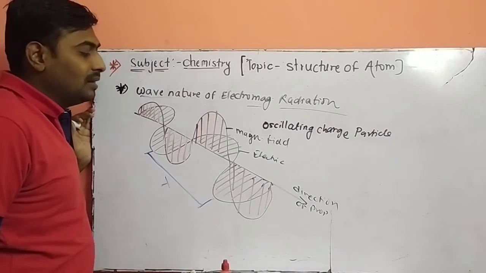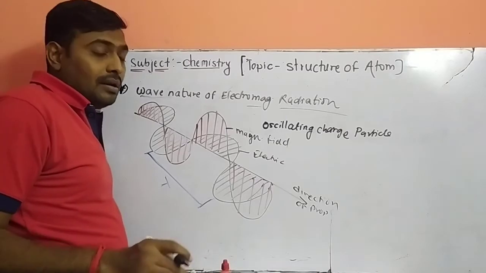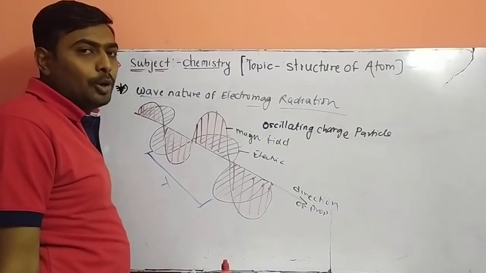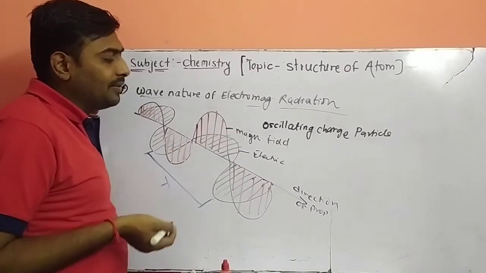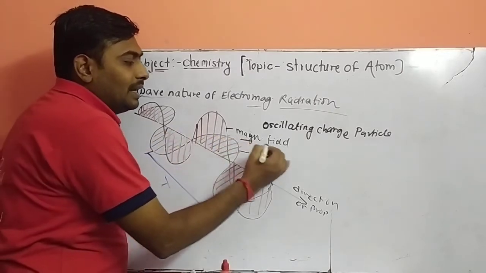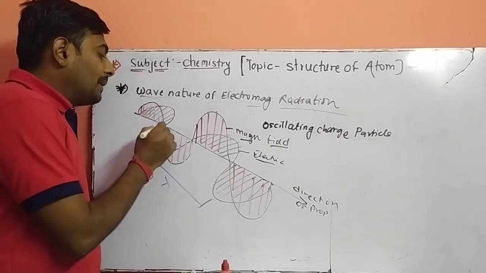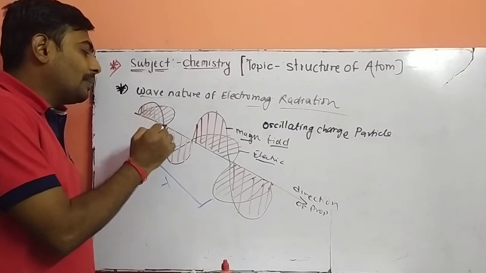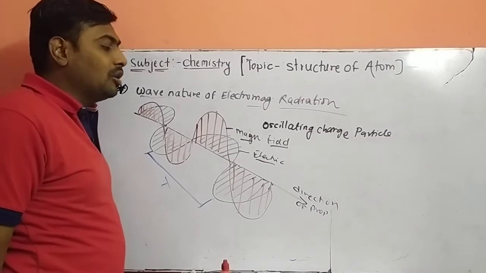Waves pass through any medium, just like light or sound waves, but electromagnetic waves do not require a medium to propagate. They can also propagate in a vacuum. So electromagnetic waves contain oscillating particles whose electric and magnetic fields are perpendicular to each other, and they are also perpendicular to the direction of propagation. This is a perpendicular axis. All three are perpendicular to each other, including the direction of propagation.